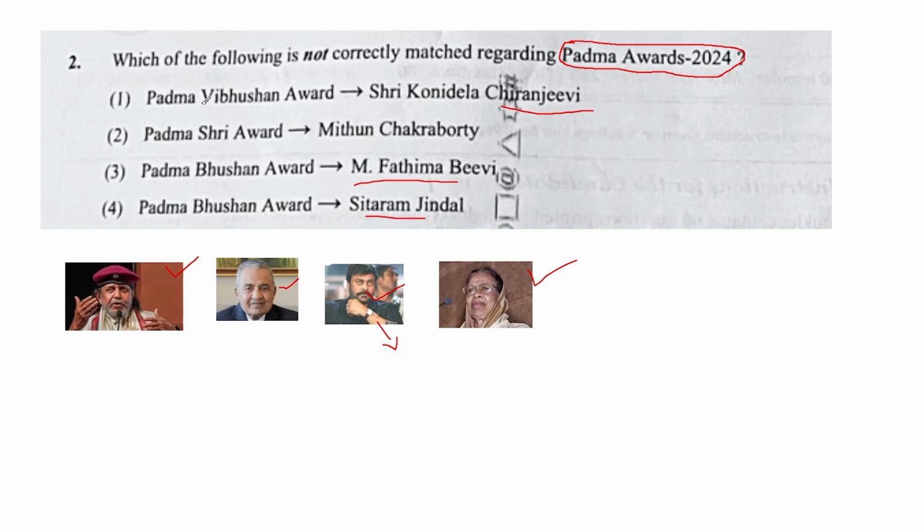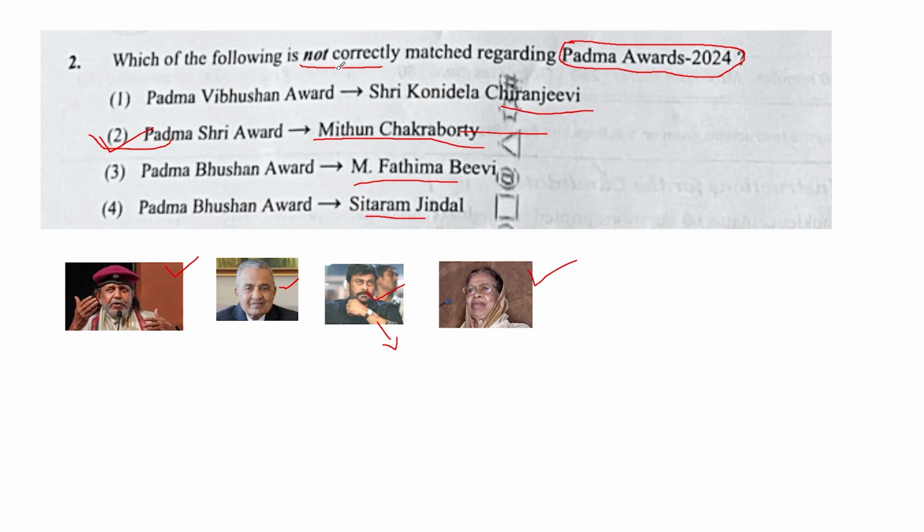So what is the question? Is everything matched here? No, because they are asking which is not correctly matched. Here, Padma Shri Award, Mithun Chakraborty, is wrong, because Mithun Chakraborty has not got Padma Shri. Mithun Chakraborty has got the Padma Bhushan Award. So this is the correct answer, because they are asking which is not correctly matched. So this is about Padma Awards 2024.